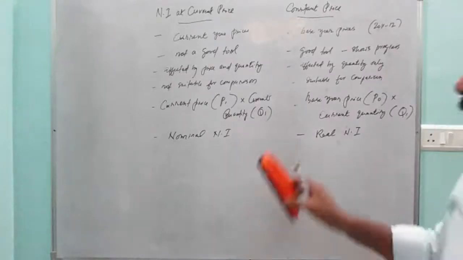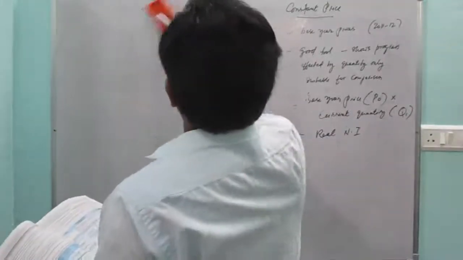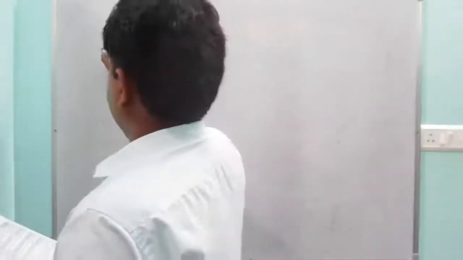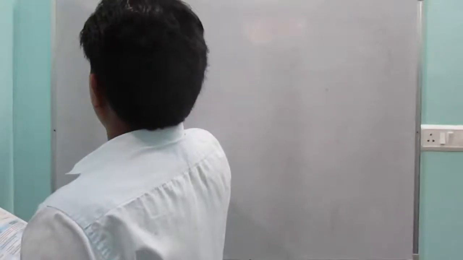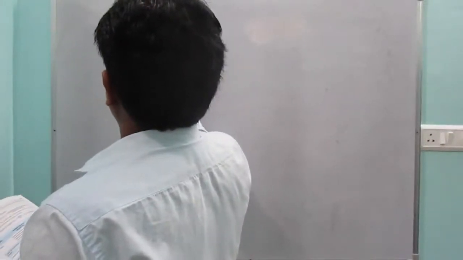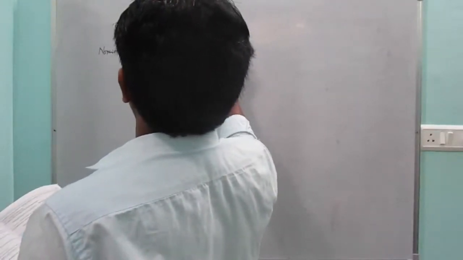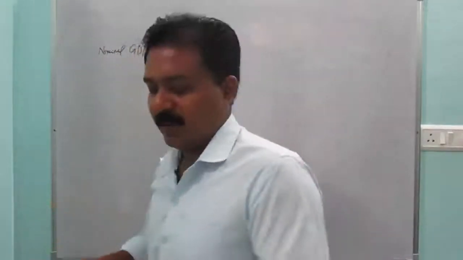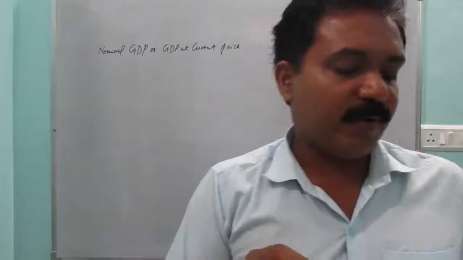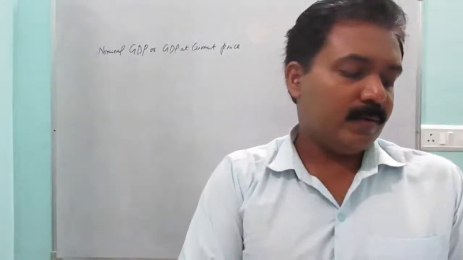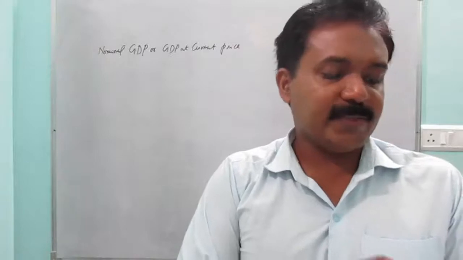Now the next topic is real GDP and nominal GDP. Nominal GDP, or GDP at current price. When the GDP of a given year is estimated on the basis of the price of the same year, it is called nominal.